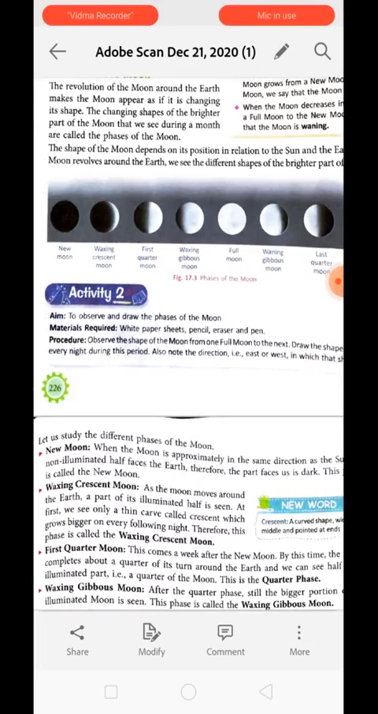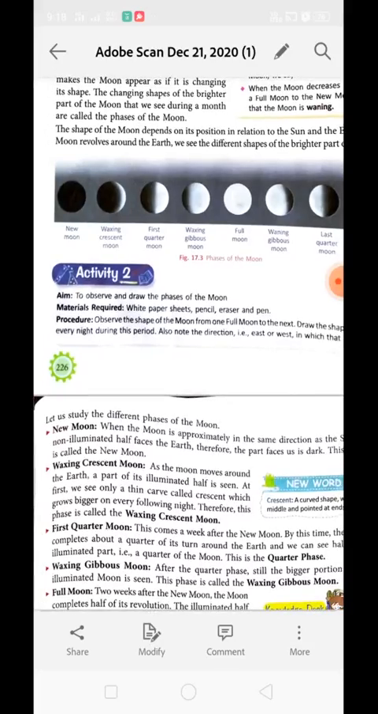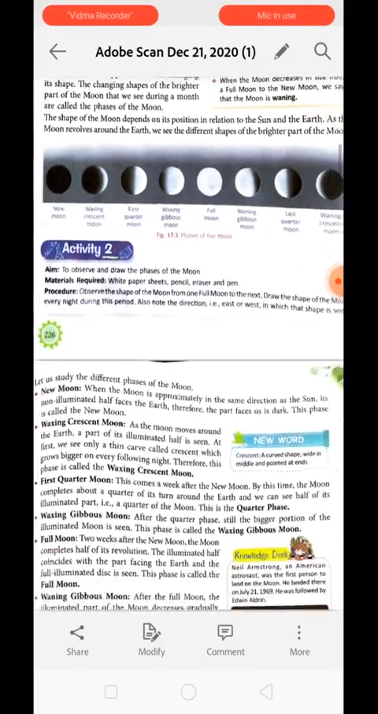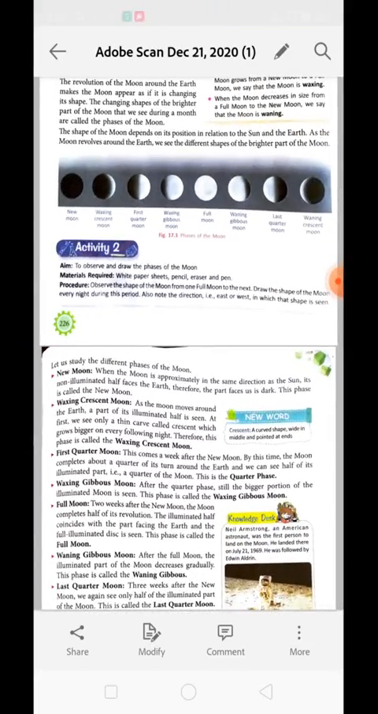To understand this, you can draw and observe the phases of the moon. What you need is a white sheet of paper, pencil, eraser and pen. Now observe the shape of the moon from one full moon to the next. Draw the shape of the moon every night during this period. Also note the direction, that is east to west, in which that shape is seen.